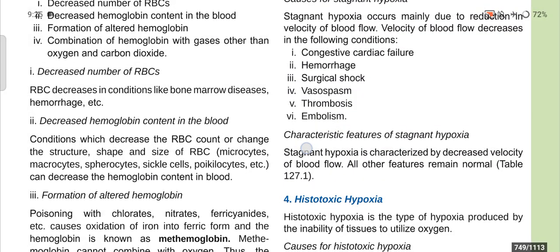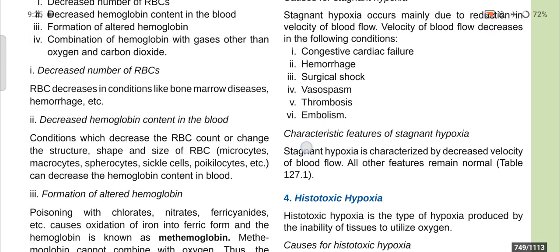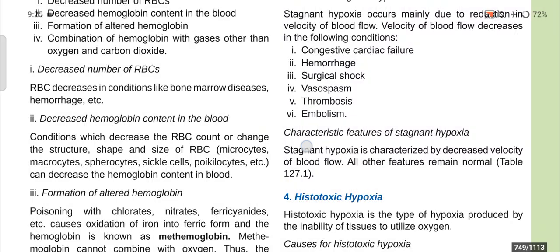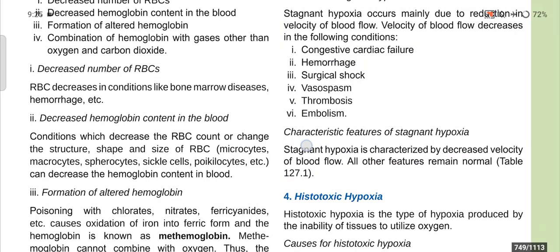Second, decreased hemoglobin content in the blood. Conditions in which the RBC count, or the structure, shape and size of RBC change, such as macrocytes, spherocytes, sickle cell, poikilocytes, etc., can decrease the hemoglobin content in the blood.